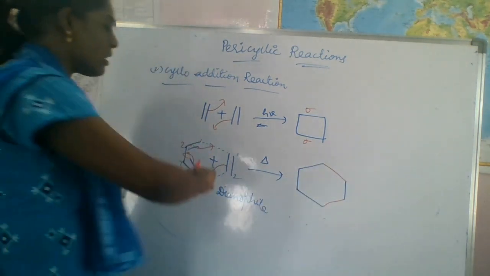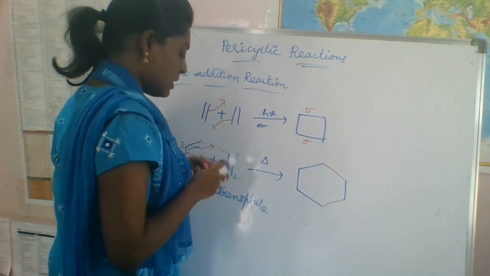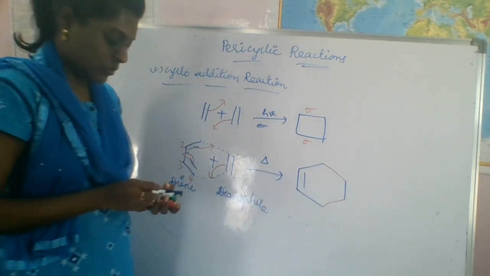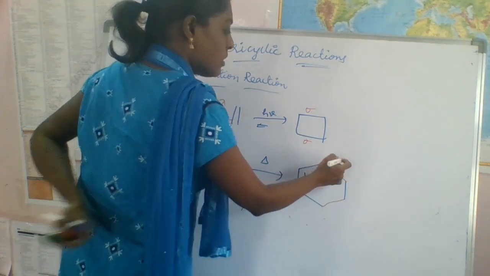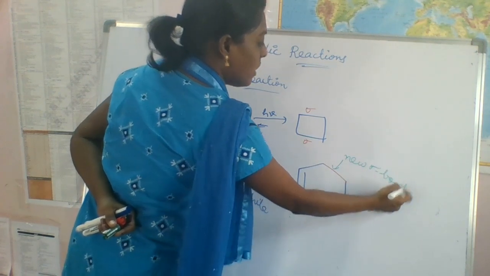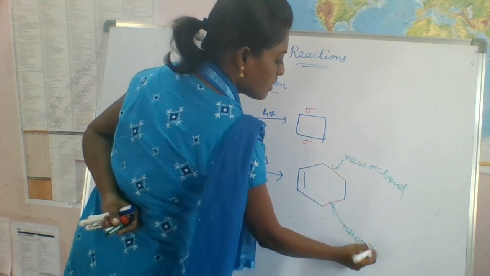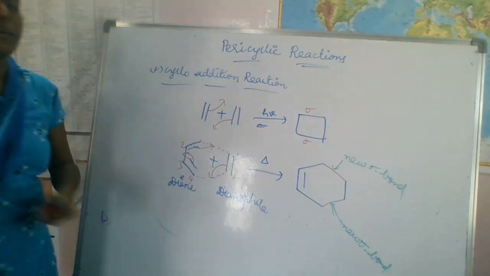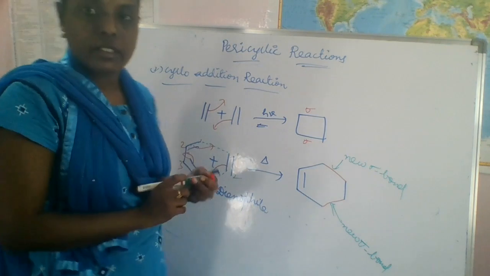See here, two new sigma bonds are formed. This is a new sigma bond and this is a new sigma bond. So this is about cycloaddition reactions.